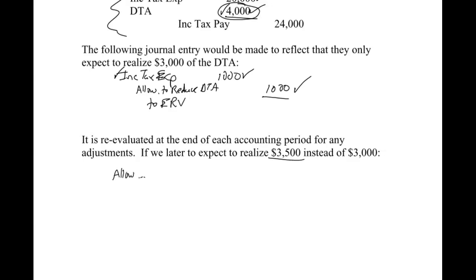Now remember, the allowance, I'm just going to abbreviate. So allowance to reduce the DTA to expected realizable value. So we need to reduce that. So remember, it's a contra asset, so it's a normal credit account. So this debit reduces it, and the offset is to reduce income tax expense for that period. All right, so if we reduce income tax expense, that's reducing expense, so net income will go up. So we can see up here, this $1,000 will make net income go down. This 500 will make net income go up.